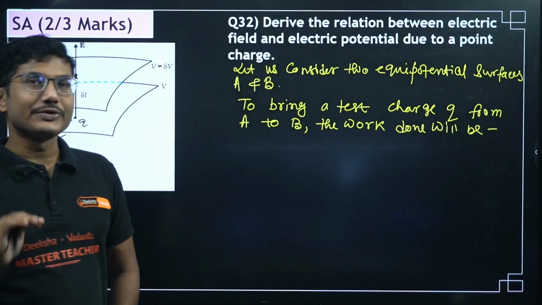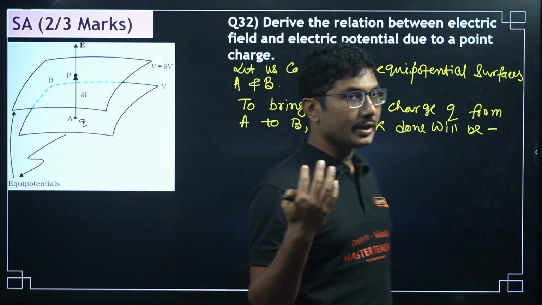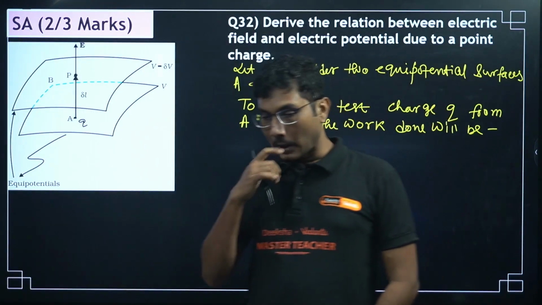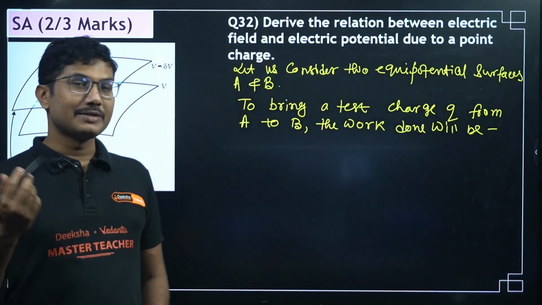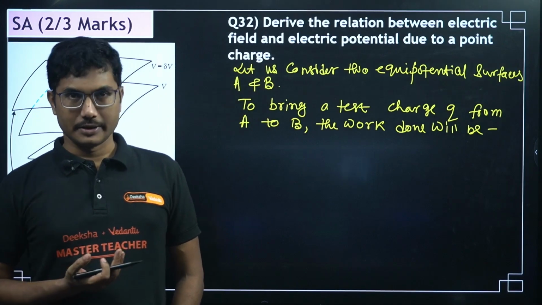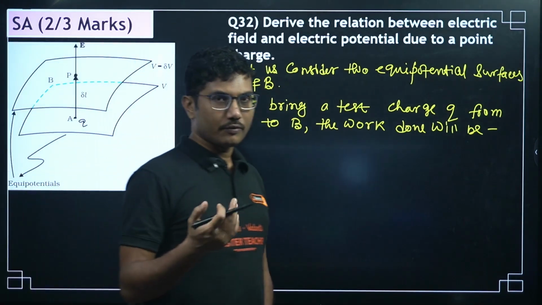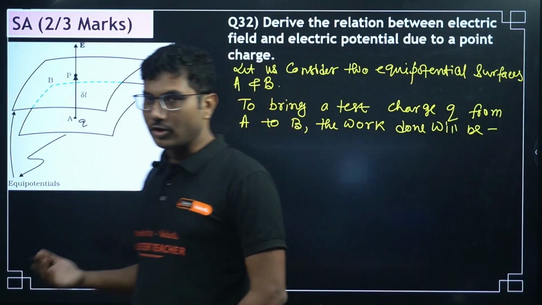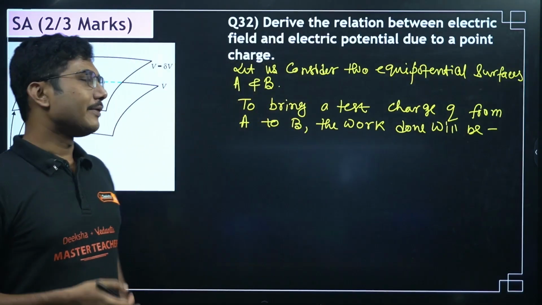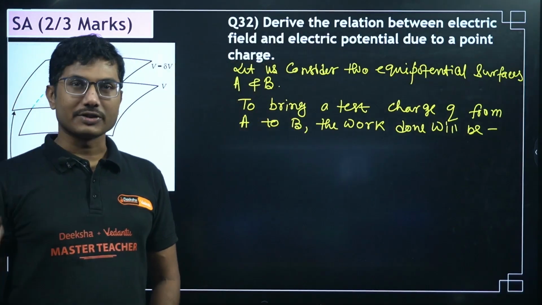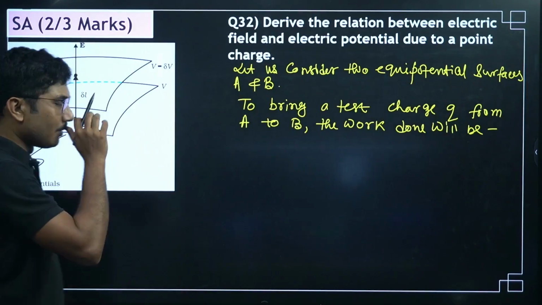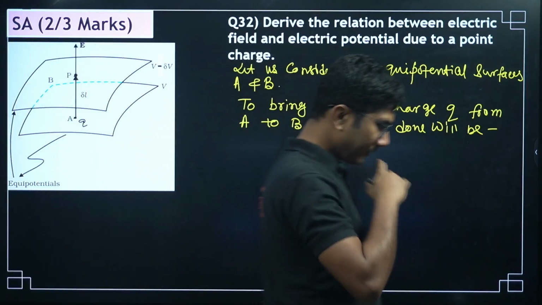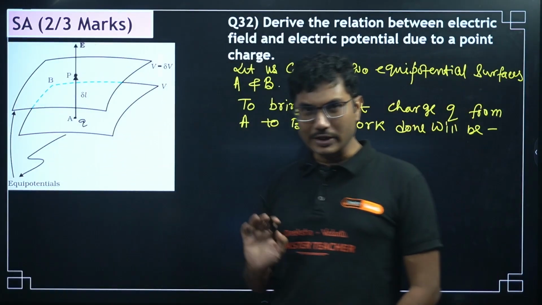There is one way which is the mechanical way that we have learned in our PU1, that work done is basically force into displacement, the dot product of force and displacement. If they are in the same direction, then it will be simply F dot S, Fs. If they are in different directions, Fs cos theta comes. But here, as we can see, we are moving in the direction of the electric field, so F into S will be the work done.